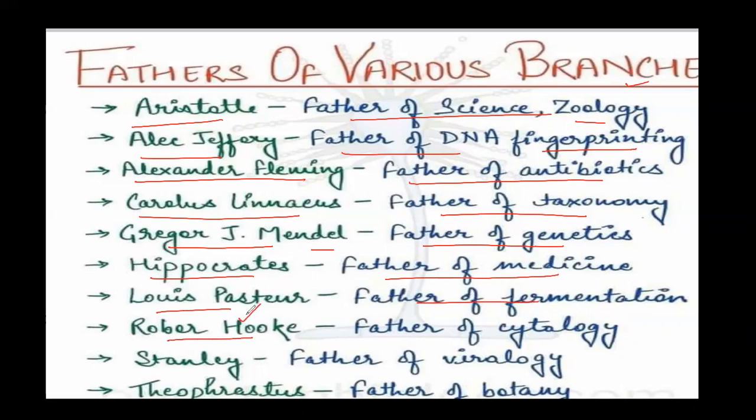Robert Hooke, this is very important because he is known as father of cytology, and he gave the theory that cells exist from pre-existing cells. Stanley is known as father of virology. Theophrastus is known as father of botany. So for NEET, we should remember these scientists and their concerned fields.